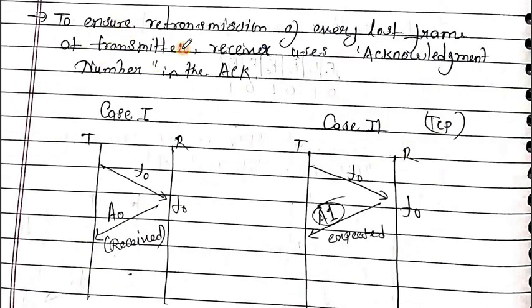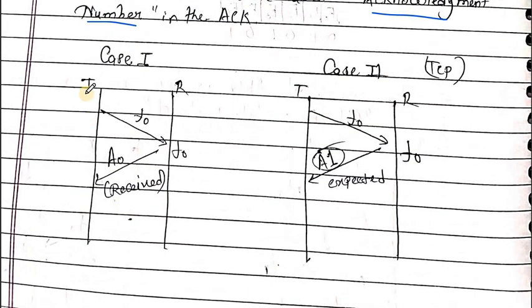So to ensure retransmission of every last frame, to ensure that the last frame is received by the receiver, an acknowledgement number is required. It means that if the receiver received F0, then it sends an acknowledgement for the received frame, meaning A0: I have received the frame of 0 sequence.